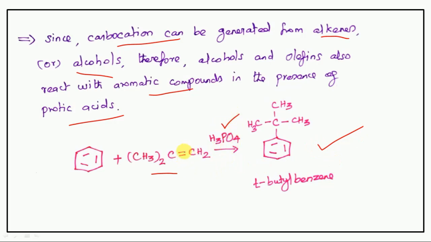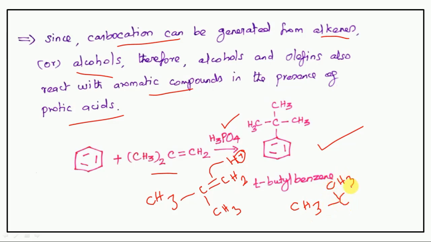So here, what is that? CH3, CH3, CH2. How to abstract the proton? So this double bond abstracts a proton from the phosphoric acid to form tertiary carbocation.